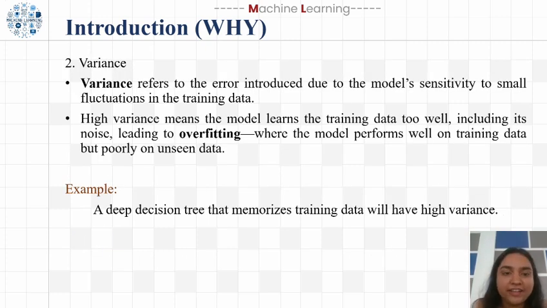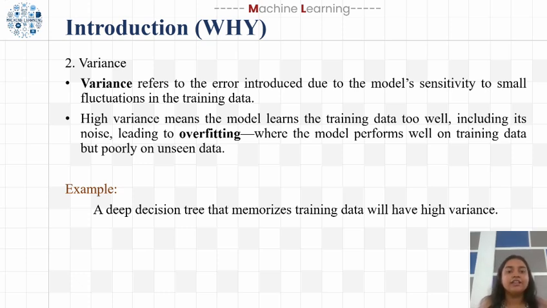Now let's move to variance. Variance refers to the error caused by the model being too sensitive to small changes in the training data set. A high variance model learns the training data too well, including noise, so it cannot generalize to new unseen data. This is called overfitting. For example, a deep decision tree might memorize the training data perfectly, but when we give it new data, it performs poorly because it has learned the noise rather than the true patterns.